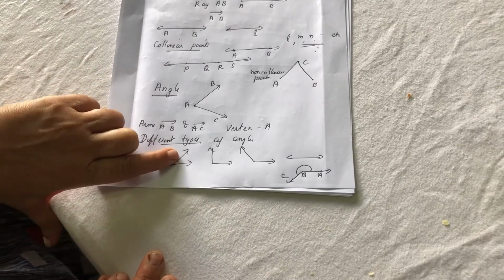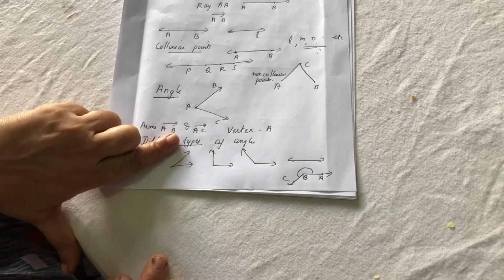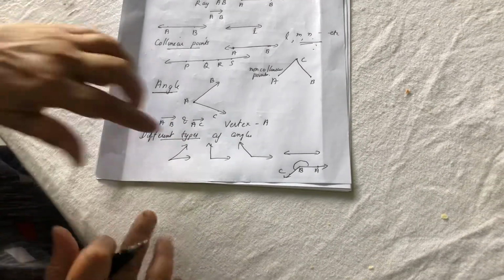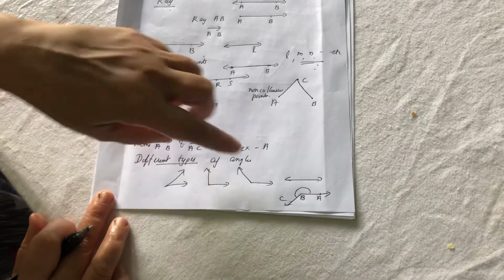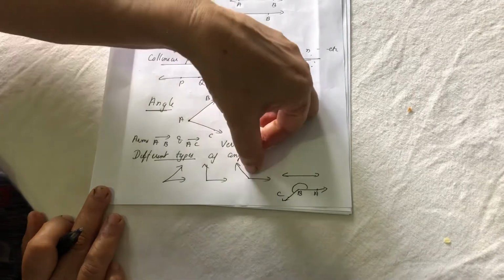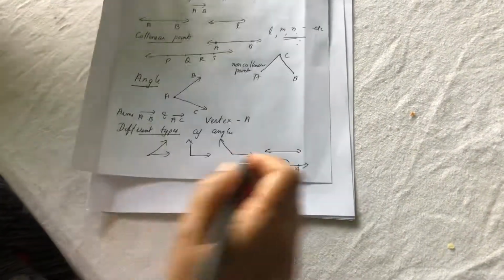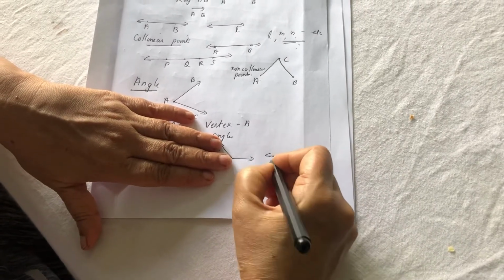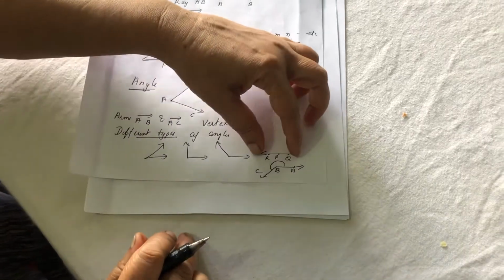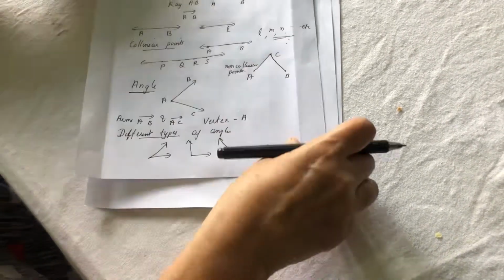The measure of this angle is less than 90, greater than 0. This angle measurement is equal to 90. This angle measurement is greater than 90. This angle, suppose this is P, Q, two rays, the measurement is 180, and this is more than 180.